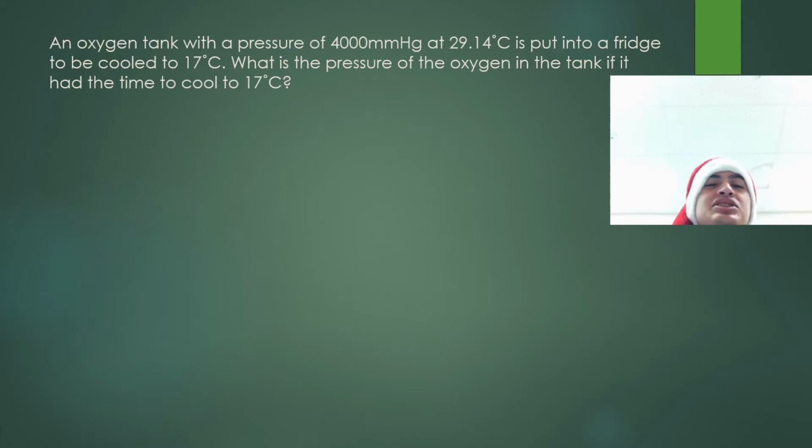Example 1. An oxygen tank with a pressure of 4,000 millimeters of mercury at 29.14 degrees Celsius is put into a fridge to be cooled to 17 degrees Celsius. What is the pressure of the oxygen tank if it had time to cool to 17 degrees Celsius?